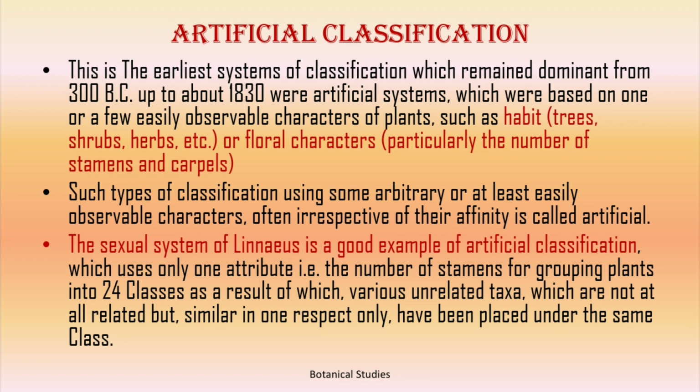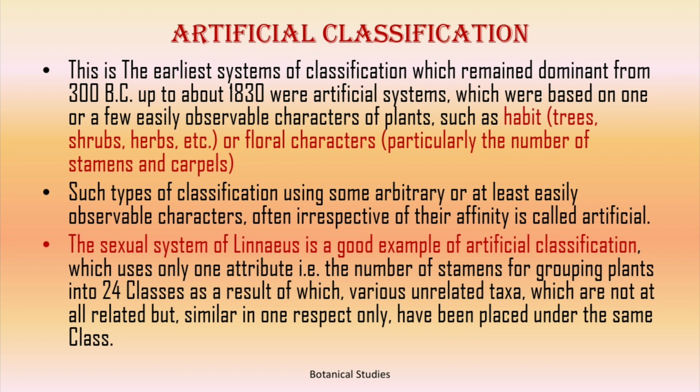First, artificial classification. This is the earliest system of classification, which remained dormant from 300 BC up to about 1830. These were artificial systems, which were based on one or few easily observable characters of plants, such as habit, like trees, shrubs, herbs, etc., or floral characters, particularly the number of stamens and carpels. Such type of classification using some arbitrary or at least easily observable characters, often irrespective of their affinity, is called